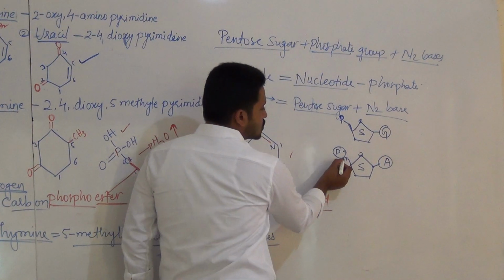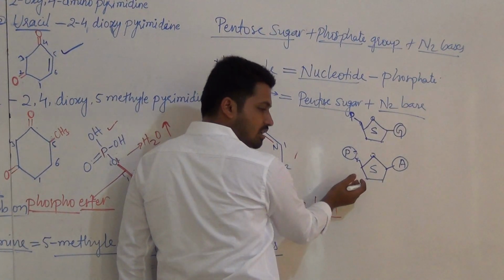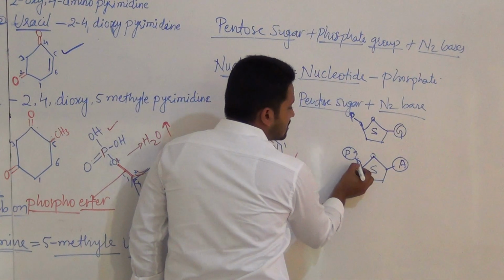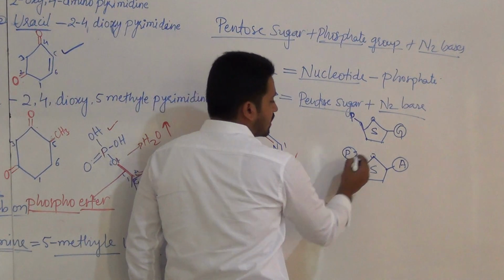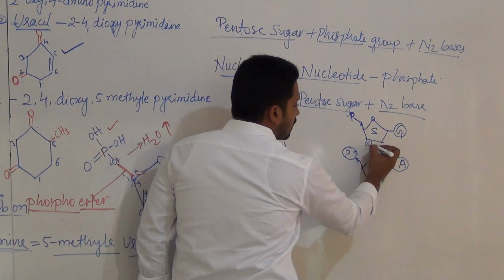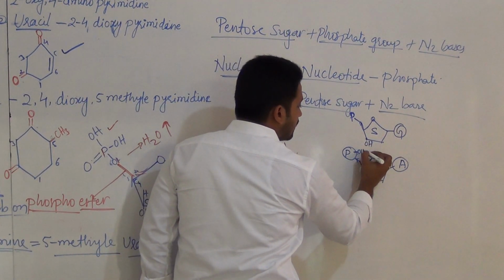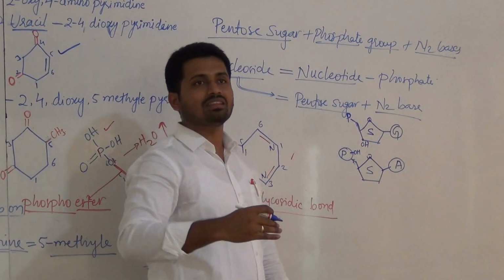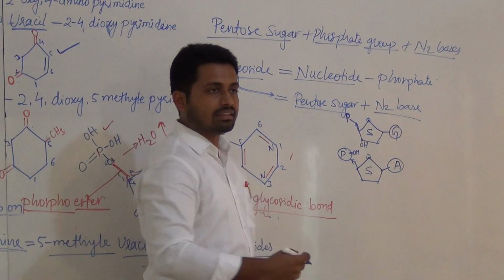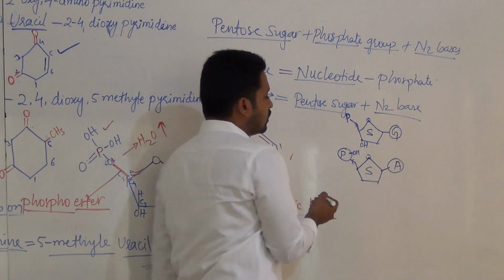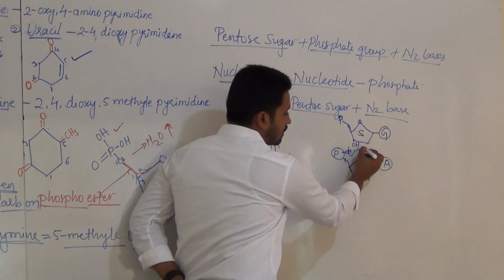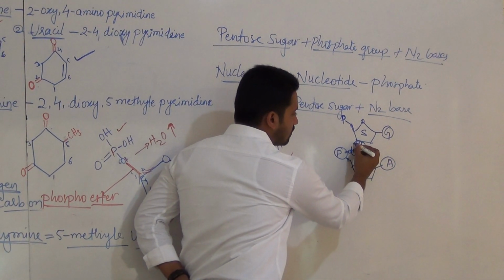Now, this phosphate, which is from the first nucleotide, has formed an ester bond here, that is a phosphoester bond. It will form another bond with the succeeding nucleotide, meaning the next upper nucleotide. How is that going to form? That is H from phosphate and OH from the sugar.